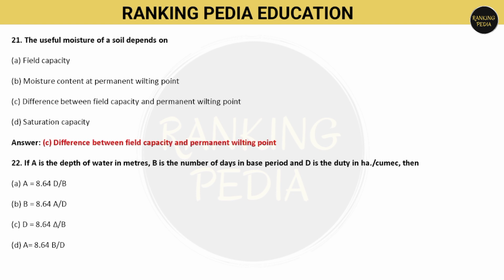Next question is, if A is the depth of water in meters, B is the number of days in base period, and D is the duty in hectare per cumec, then you have to answer what is the value. So it is basically a numerical type. So which one is the correct? Option number B, that is B is equals to 8.64 A by D.